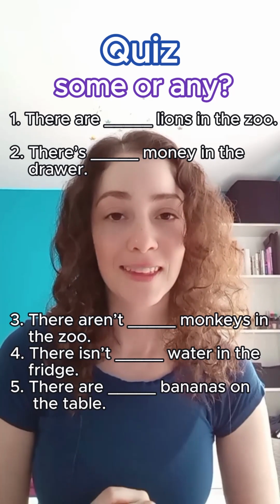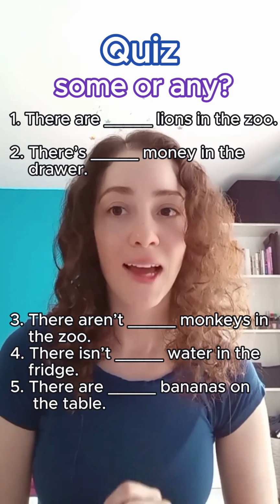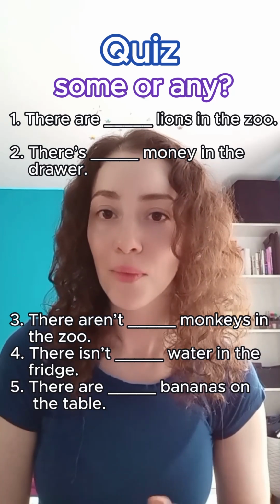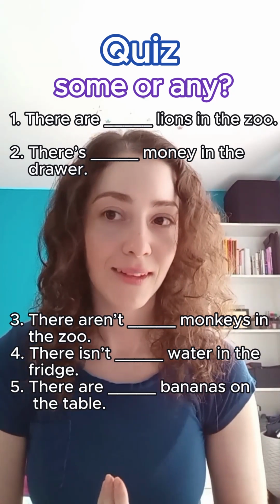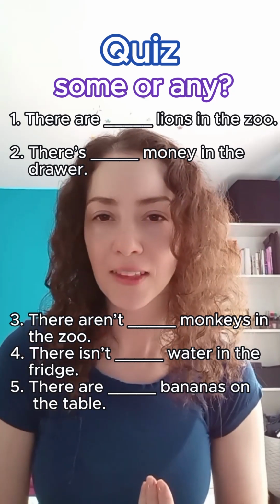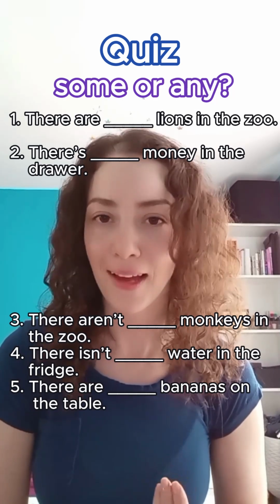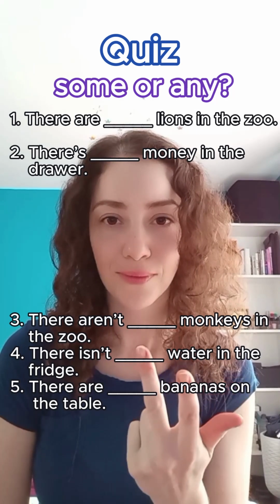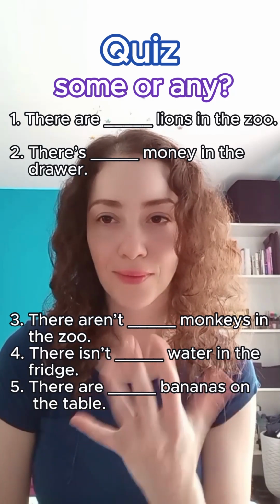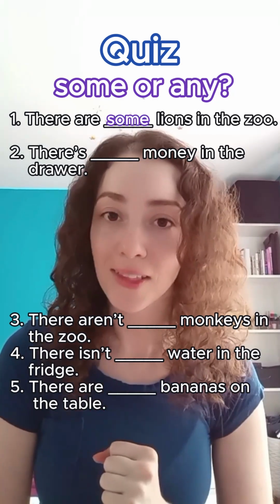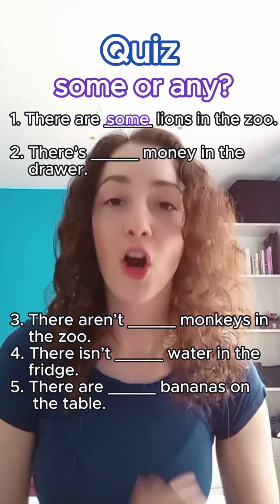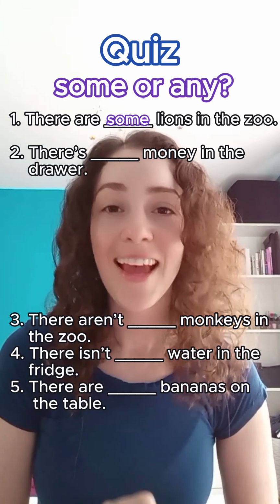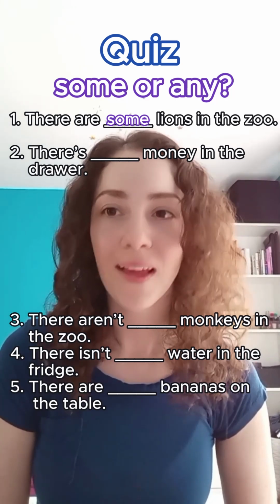So the first sentence: there are lions in the zoo. Is it with some or with any? There are some lions in the zoo, or there are any lions in the zoo? Some, because it's a positive sentence, right? There are some lions in the zoo. Okay, now let's go over the next one.